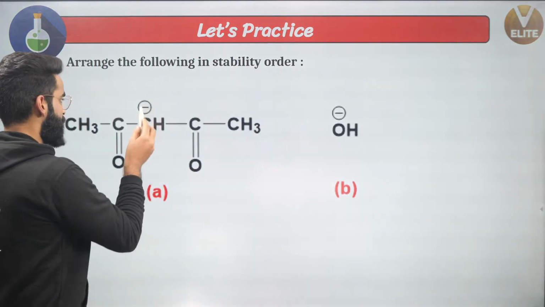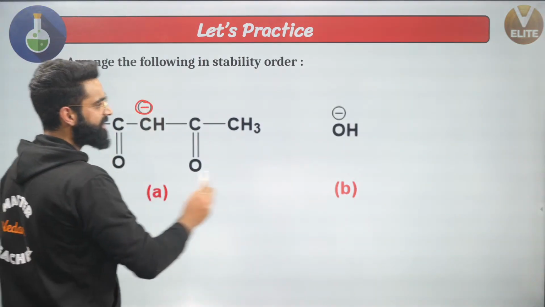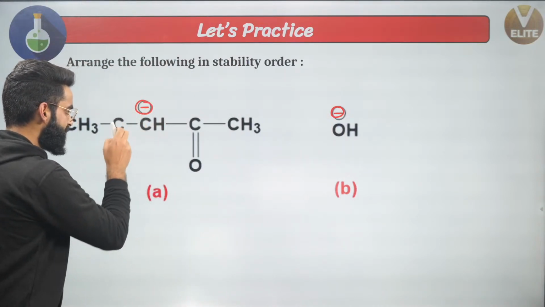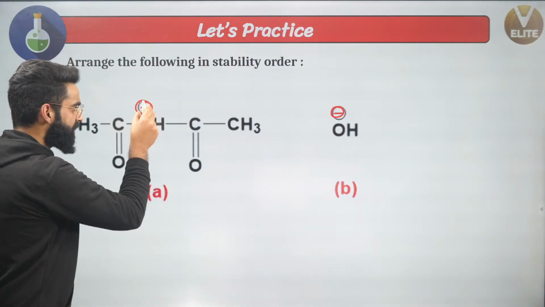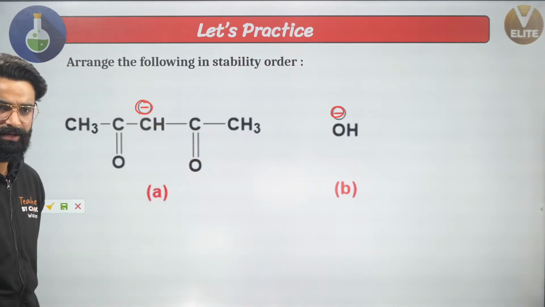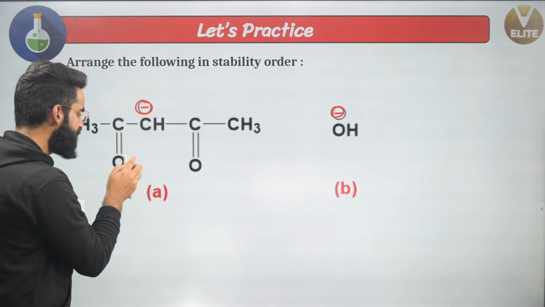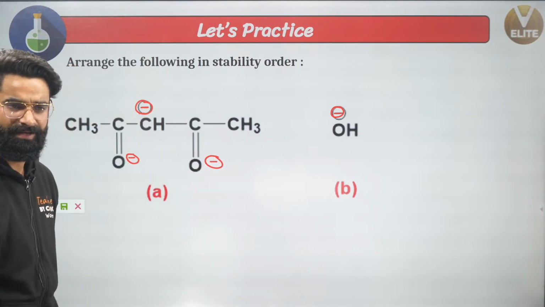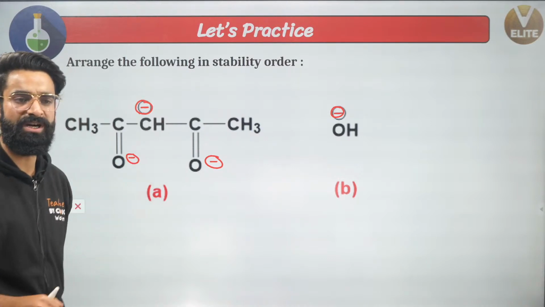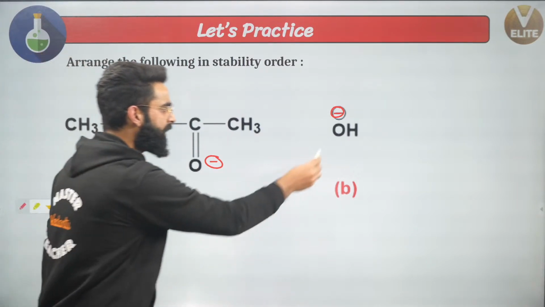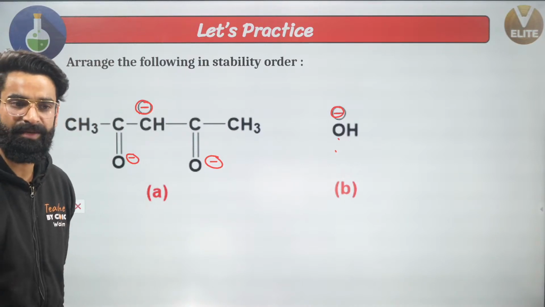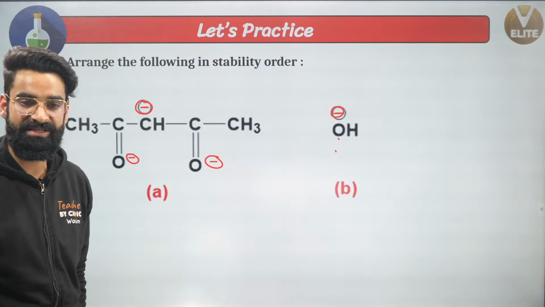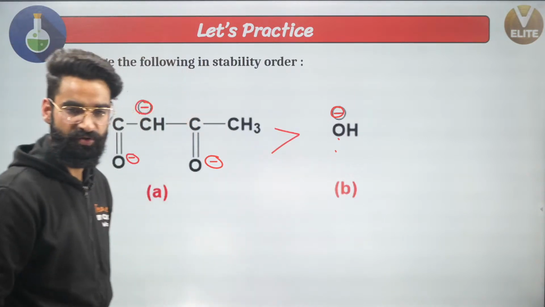Okay, so right here, negative charge is on carbon. Right here, negative charge is on oxygen, yes. Can I say this negative charge is in conjugation with this pi bond, this pi electron pair? This negative charge is in conjugation with this pi electron pair as well. So due to conjugation, this oxygen is also going to get negative charge and this oxygen can also get negative charge. Correct? So we have got two oxygens with negative charge carrying capacity right here. We have got only one oxygen with negative charge carrying capacity right here. The more the oxygens with negative charge carrying capacity, the more the stability. So which one is going to be more stable? Definitely A is going to be more stable than B.